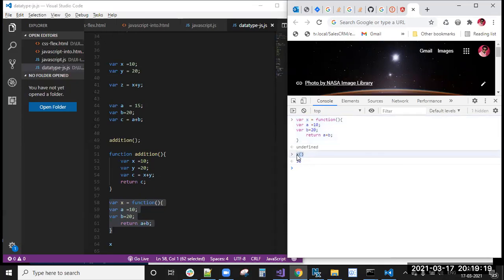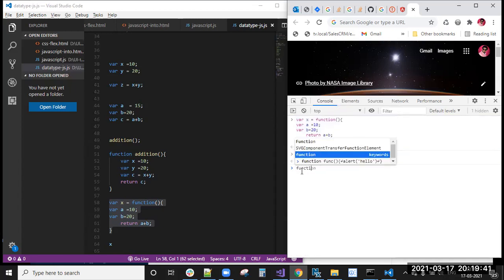Then if I call this like this, x of method, then I will get 30, because 10 plus 20 means 30. So this anonymous function returns a 30 value, and that 30 value will be stored in the x variable. So if I call like this, I will get 30.